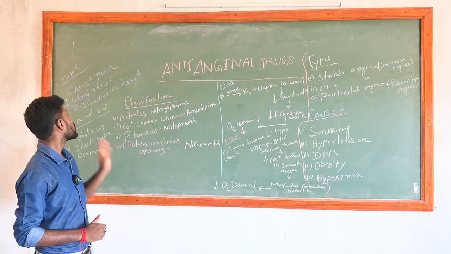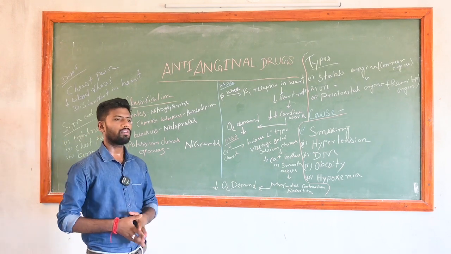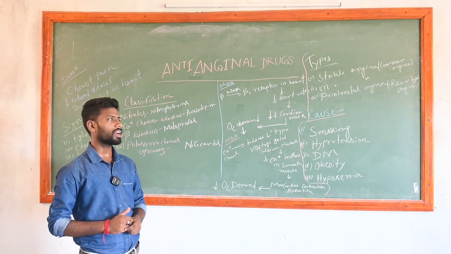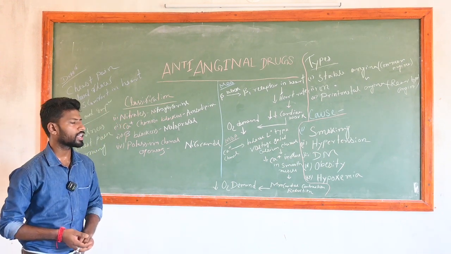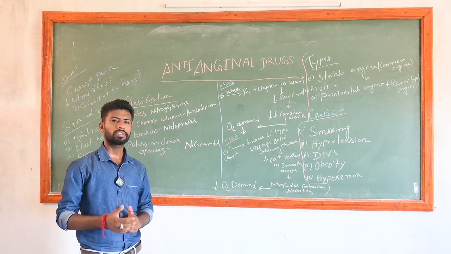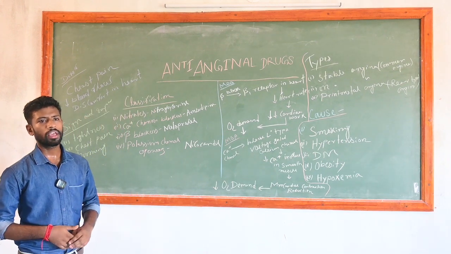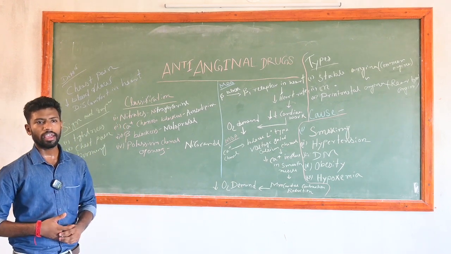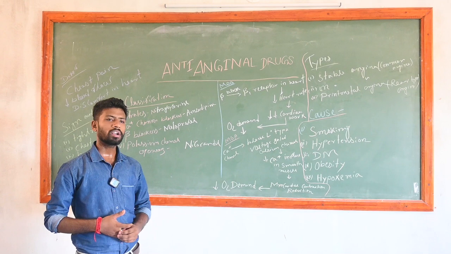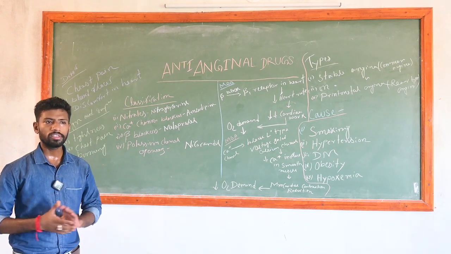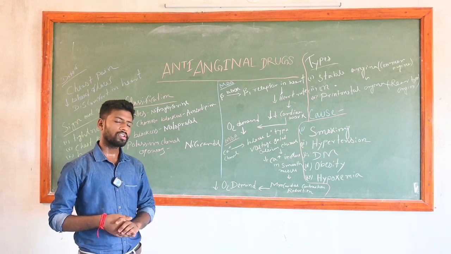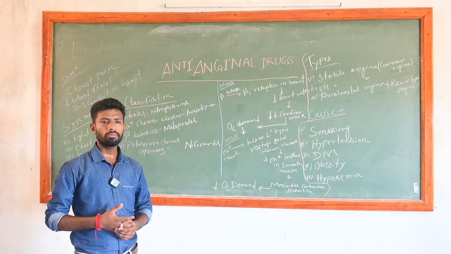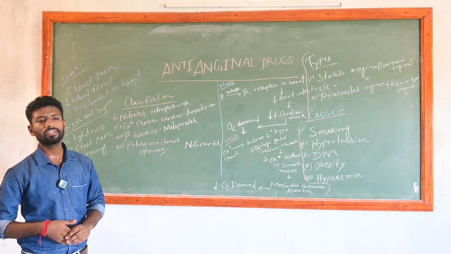Now the classification of anti-anginal drugs. First, the types of angina. The first type is stable angina, the second is unstable angina, and the third is Prinzmetal angina. Stable angina is the common type, when the heart works harder in our body, tightness or breathing problems will be there. That is called stable angina.